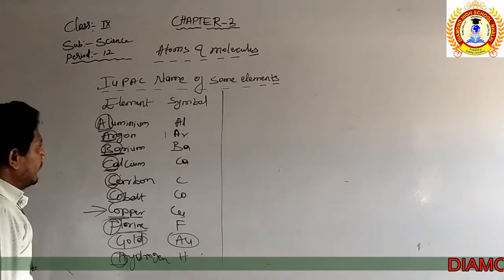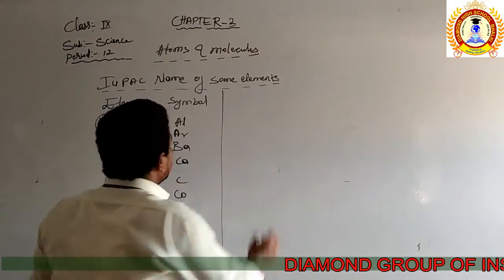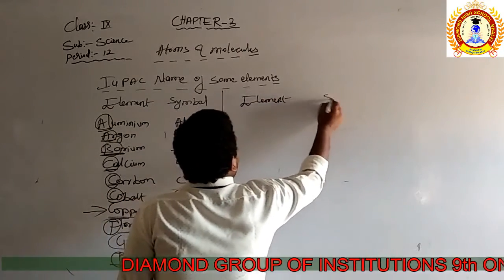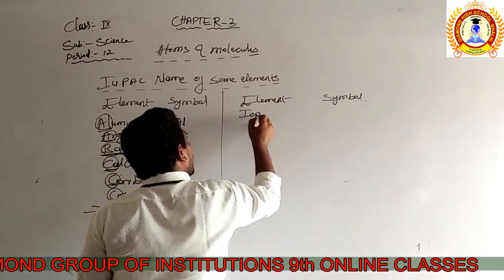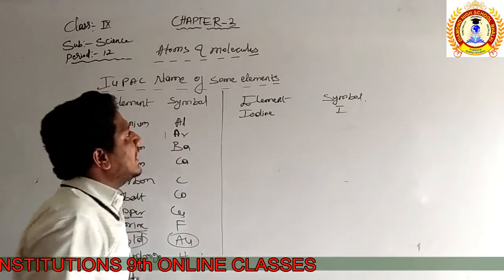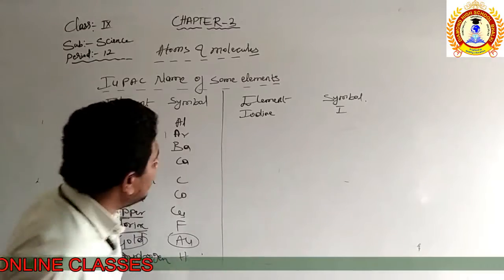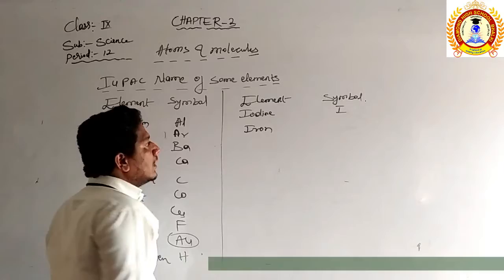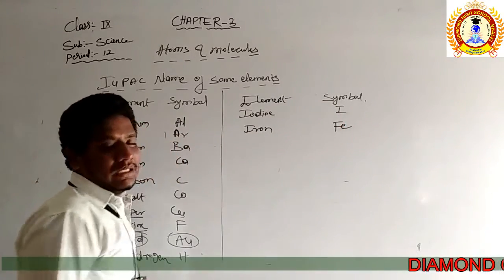Hydrogen is represented by the H, right? Again, some others are there, like iodine. Name of the element and symbols. Iodine is represented by the symbol I. If you are writing I, it is understood that it is iodine. Then iron. Iron is taken from the Latin word ferrum. So iron is represented by the symbol Fe.